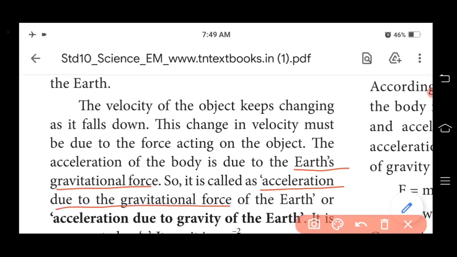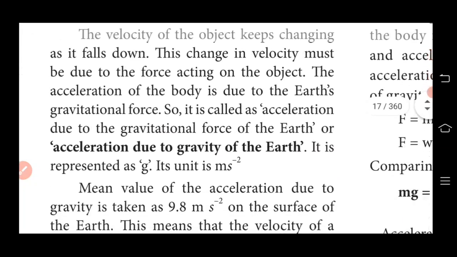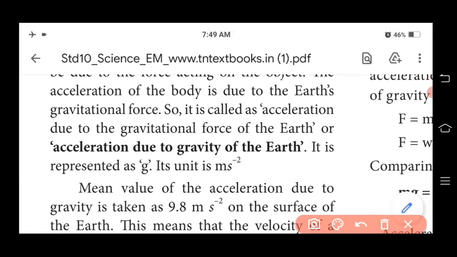What is meant by acceleration? Rate of change of velocity. So, the acceleration due to gravity of the earth is represented as the small letter g, and its unit is meter per second square.